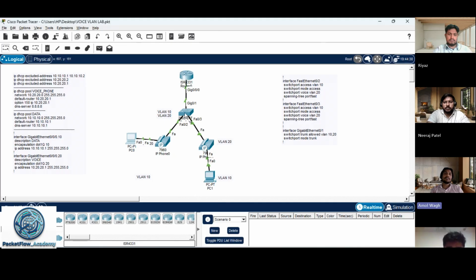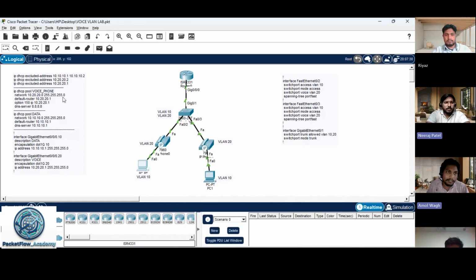What will the switch do? It gives priority to your IP phone traffic, right? And at that time you can feel your network is slow, because more bandwidth is utilized by the voice traffic.